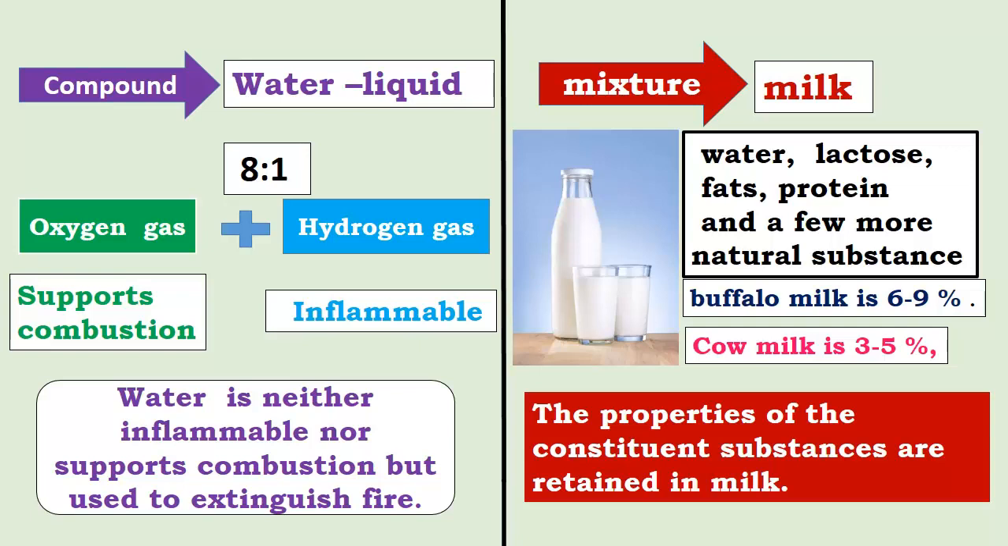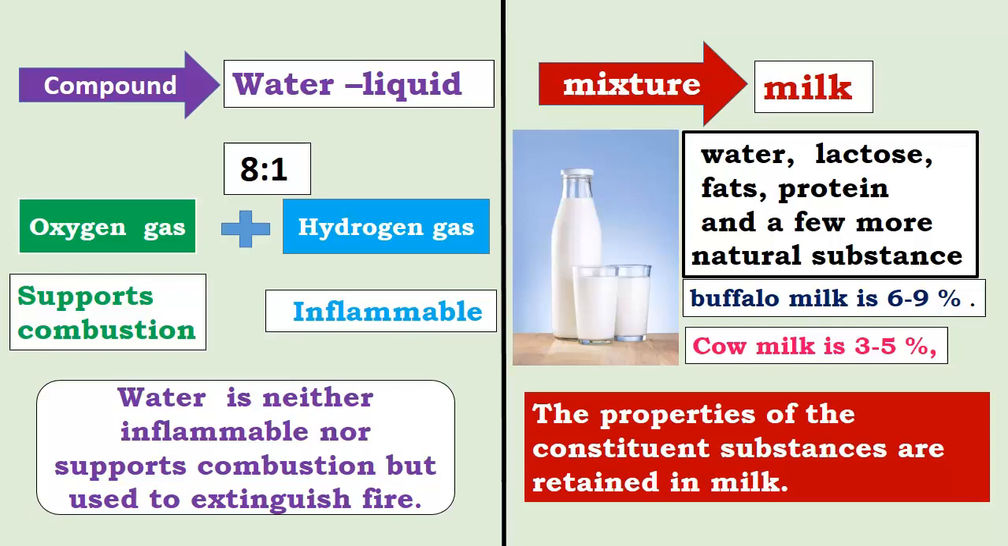That means the property of water is totally different from the property of oxygen and hydrogen. And you cannot separate oxygen and hydrogen from water by any physical means. Okay, now coming to milk.